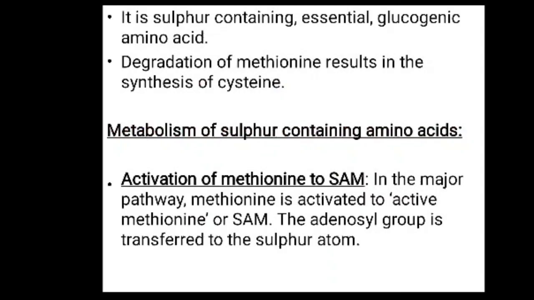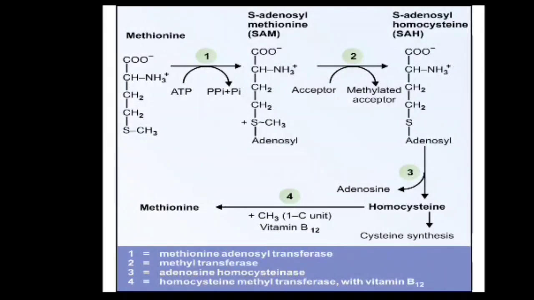In the major pathway, methionine is activated to active methionine or SAM, S-adenosyl methionine. The adenosyl group is transferred to the sulfur atom like this. Methionine, in the presence of methionine adenosyl transferase, is converted into S-adenosyl methionine. Then SAM is converted into S-adenosyl homocysteine, SAH, by methyl transferase enzymes.